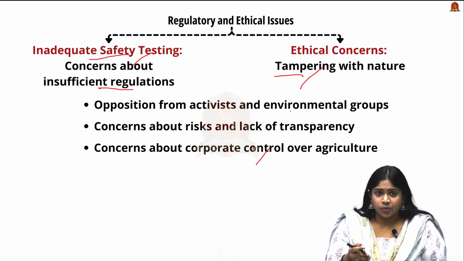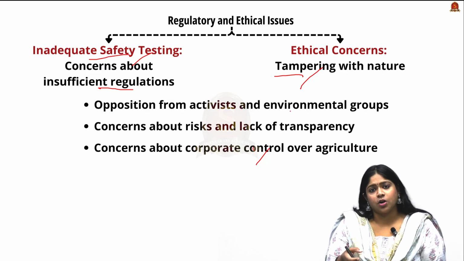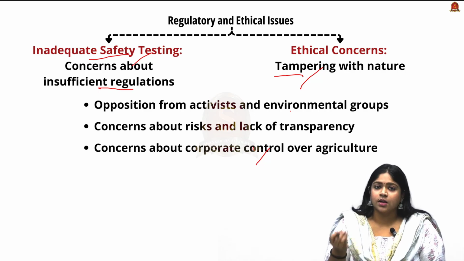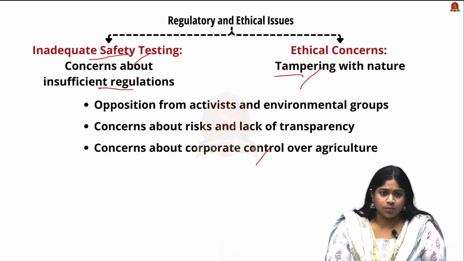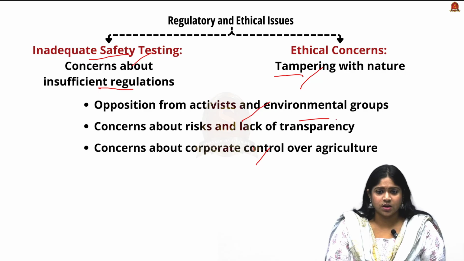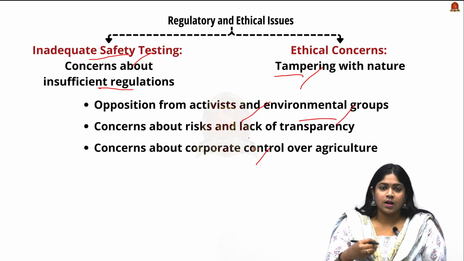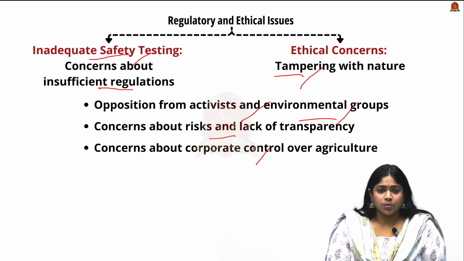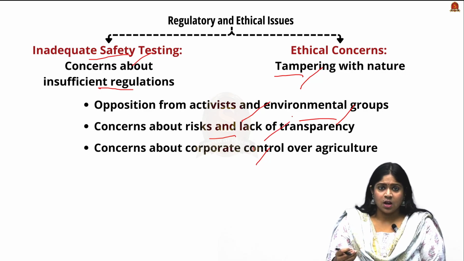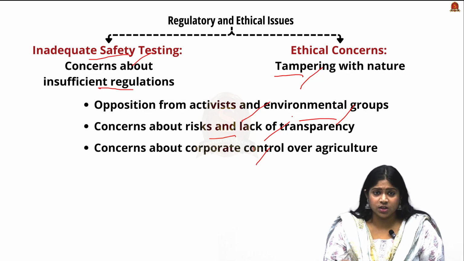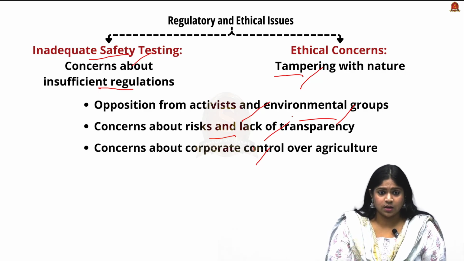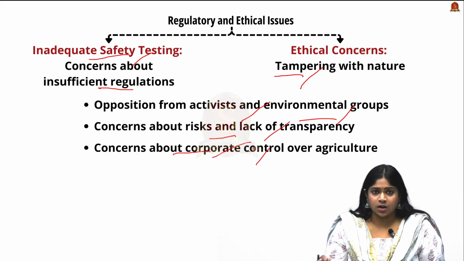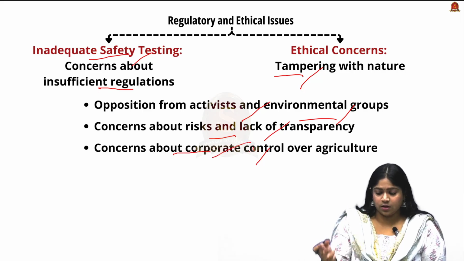Not just for the GM crops, but there are a lot of allegations and critics against the involvement of GM crops. Opposition from activists and many environmental groups is raising their voices, and concern about the risk and lack of transparency during the regulation and creation of the GM crops is being taken as a concern, and of course concern about the corporate control over the agriculture sector has been a greater concern.